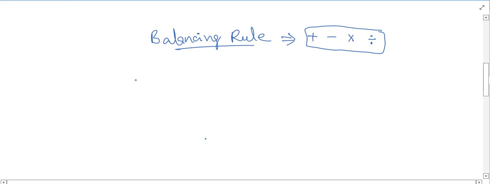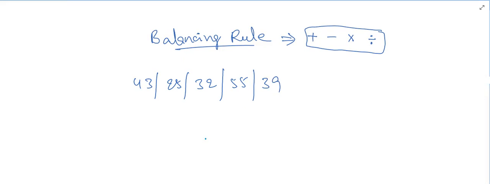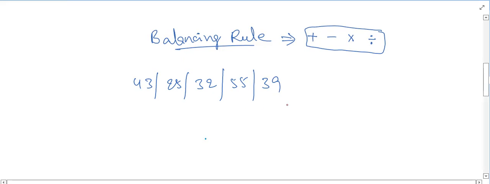Suppose there are some numbers like 43, 25, 32, and then 55, and then 39. Okay. See here carefully. While balancing, we have to move from right to left.